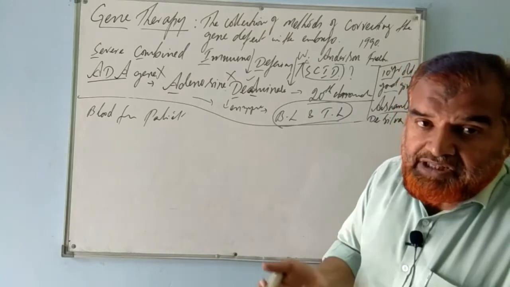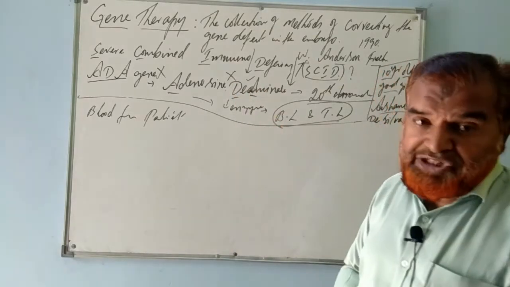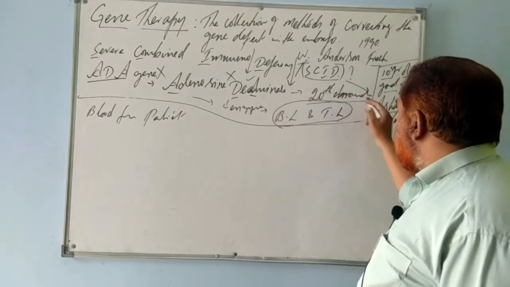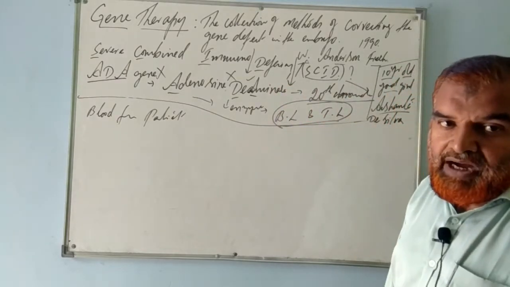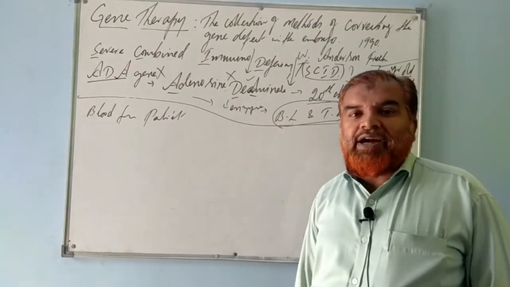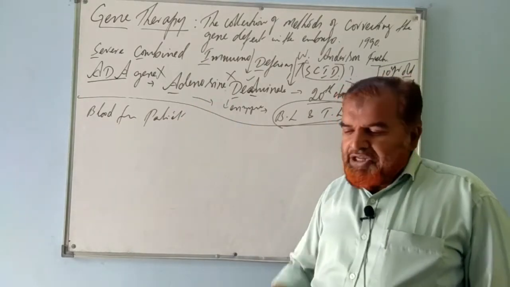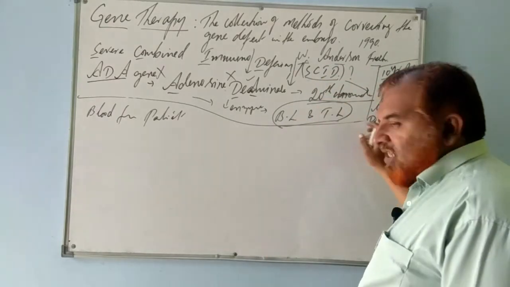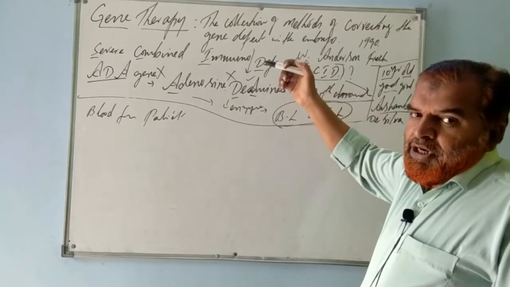See the name of this girl, pretty girl. Ashanti, opposite of Shanti. She was suffering from this disease, this syndrome. Which syndrome? SCID. Ashanti De Silva was suffering from severe combined immunodeficiency syndrome, SCID. William Anderson for the first time cured this girl by using gene therapy methodology.